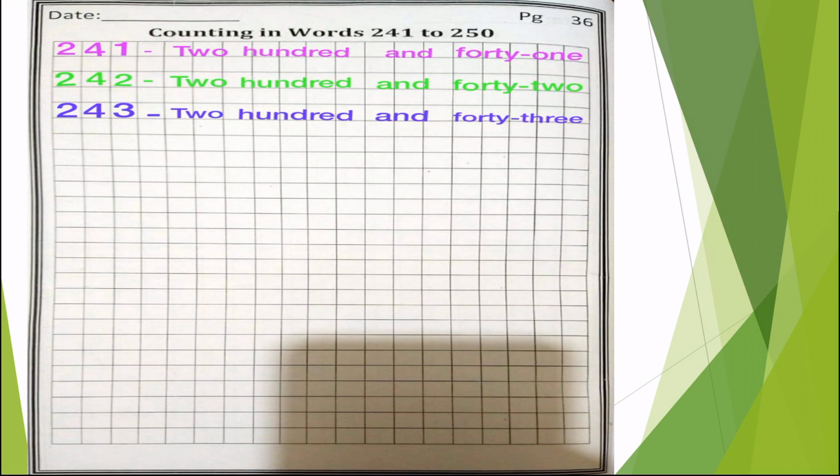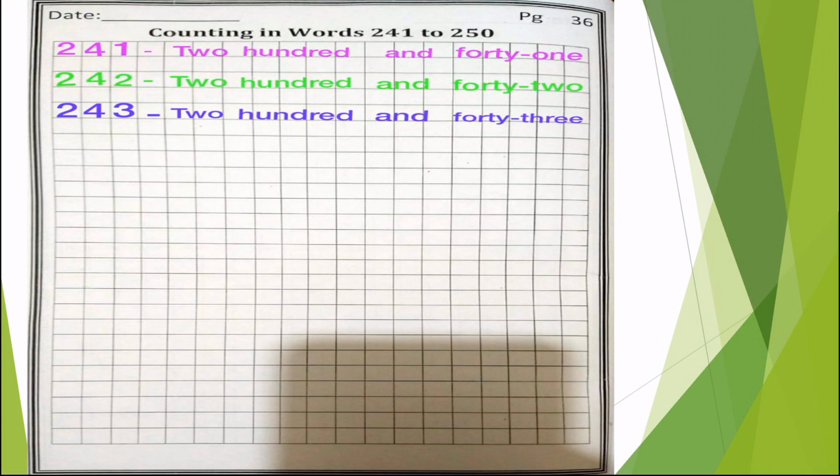So what is the number? 241. So TWO, one finger gap, HUND, hand, RED, red, 100. One finger gap, AND, one finger gap. Remember, put a finger gap between each word. FOR, TYT, 40, dash, 1, because 40 is a number and 1 is another number, and we are going to combine these two numbers and make one number, that is 41.